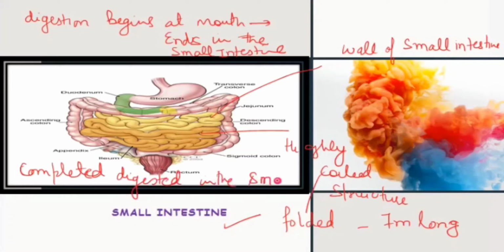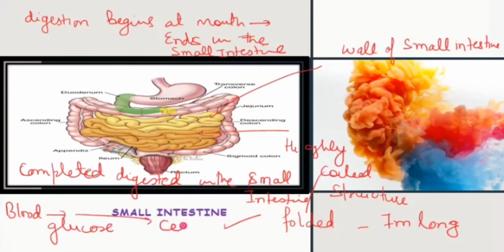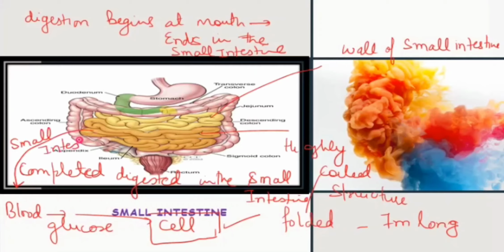Now where does this food go? It goes into the body. How does this food go into the body? From the small intestine, through the blood. The blood capillaries help to send that simplified form, which is the glucose, and finally it is sent to the cell. The simple soluble food, that is glucose, goes through the blood vessels, it moves towards the cell, finally reaches the cell, and that glucose is taken up by the cell.